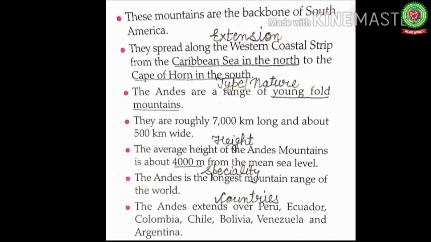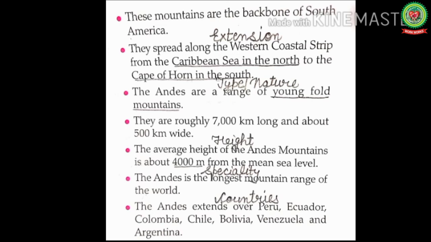They are roughly 7,000 km long and about 500 km wide. The average height of the Andes Mountains is about 4,000 meters from the mean sea level. Students, mark this line. This is the height of the Andes Mountains. Next, the Andes is the longest mountain range of the world. Students, mark this line. This is the speciality of the Andes Mountains. The Andes extends over Peru, Ecuador, Colombia, Chile, Bolivia, Venezuela, and Argentina.